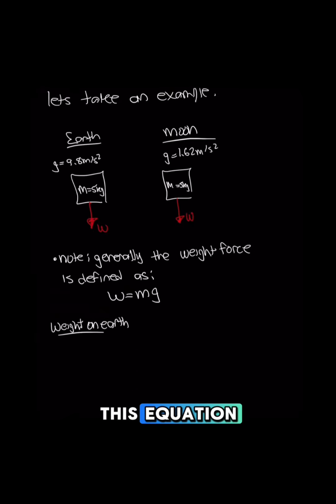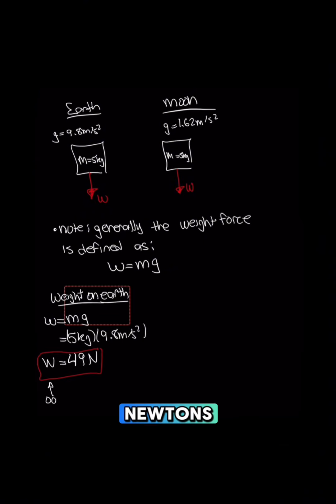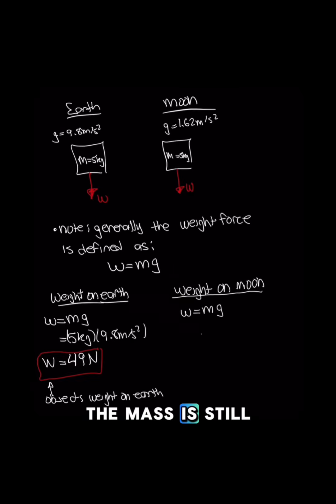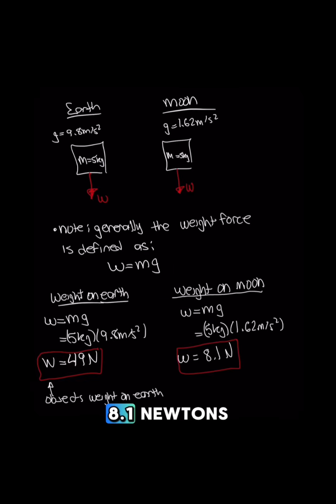So if we use this equation, the weight on Earth is going to be 5 kilograms times 9.8 meters per second squared. So the weight force is going to be 49 newtons. That's the object's weight on Earth. And if we calculate the weight on the moon, the mass is still 5 kilograms, but it's times 1.62 meters per second squared. So the weight is 8.1 newtons. So this is going to be the weight of the object on the moon.